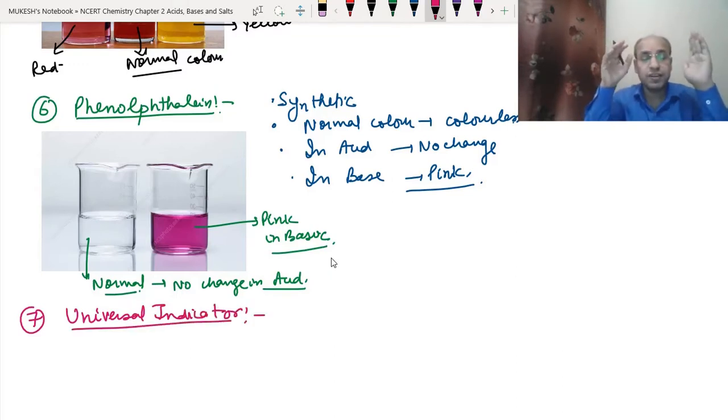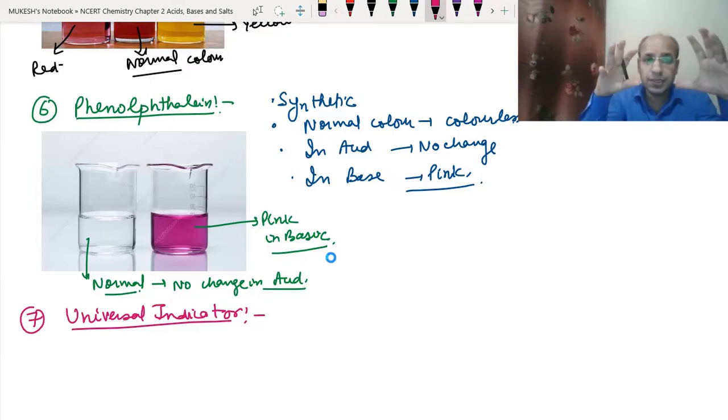This we will study when we study the pH. In that section we will study this universal indicator. Okay, so students, today we have studied the 6 indicators, 4 natural and 2 artificial. I hope you must have understood it.